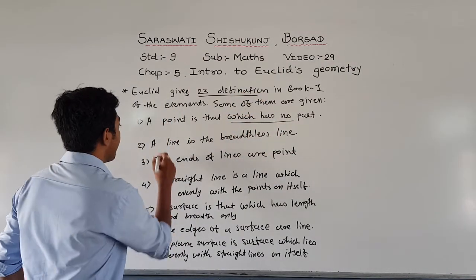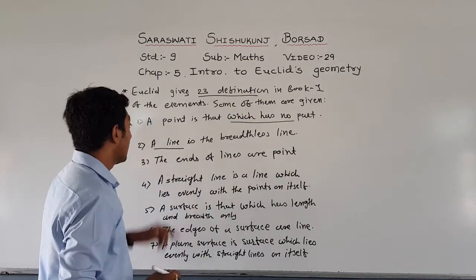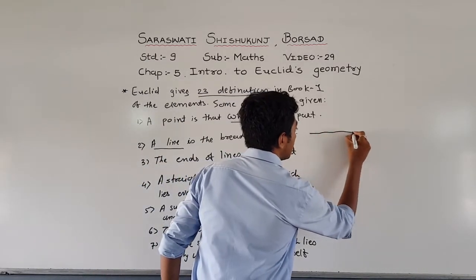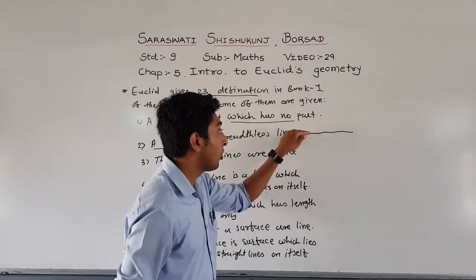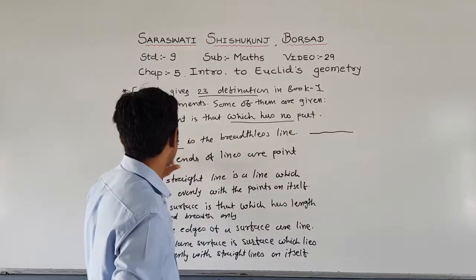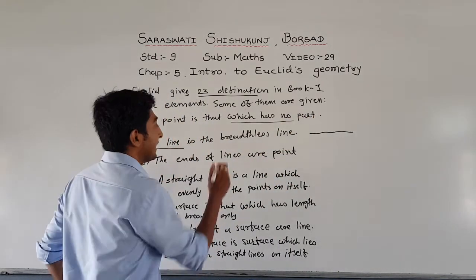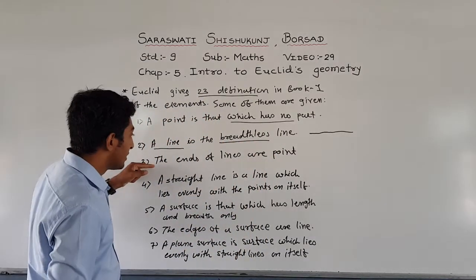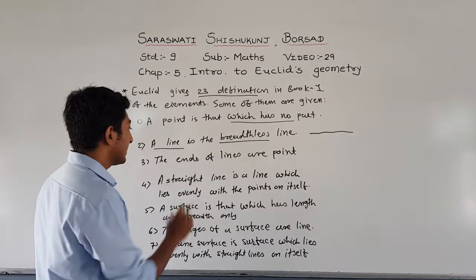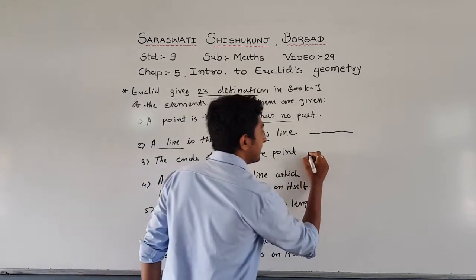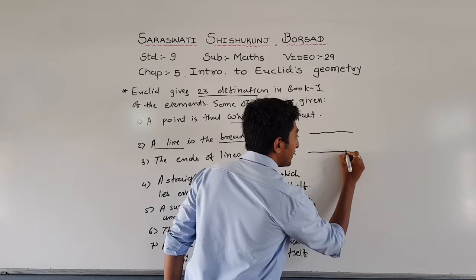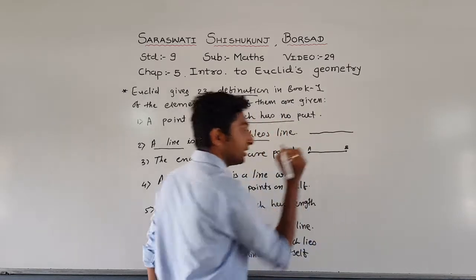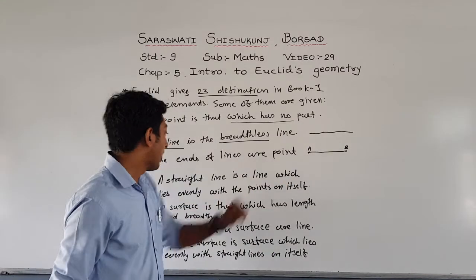Another definition is given, of a line: a line is breadthless length. Whenever I draw a line, it has a length, not a breadth. That's why we can say that a line is blank length, that means a breadthless length. Number 3, the ends of a line are points. Whenever I draw a line, this end and this end are always points.